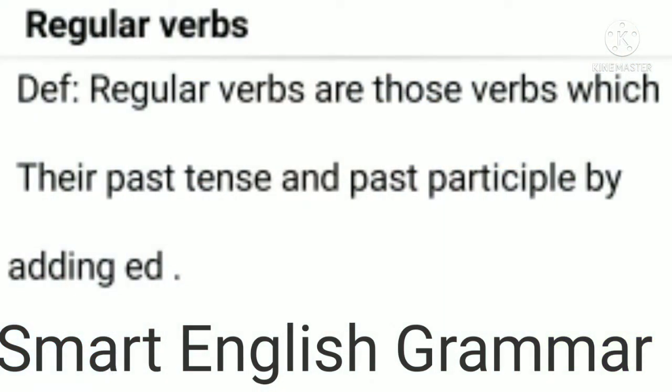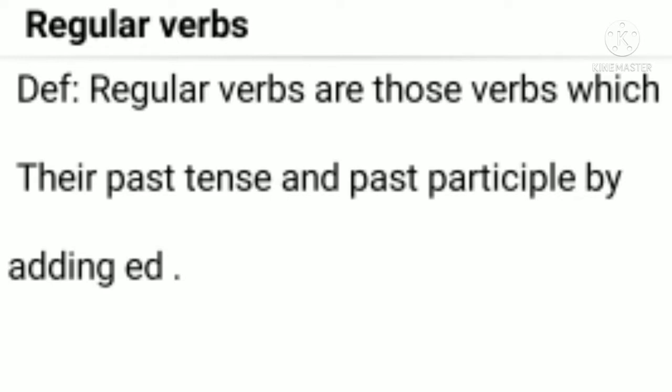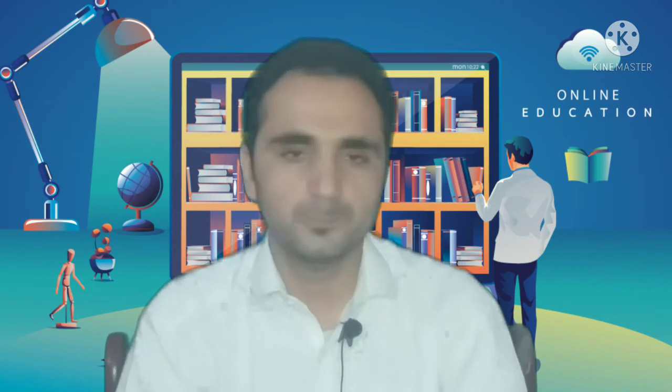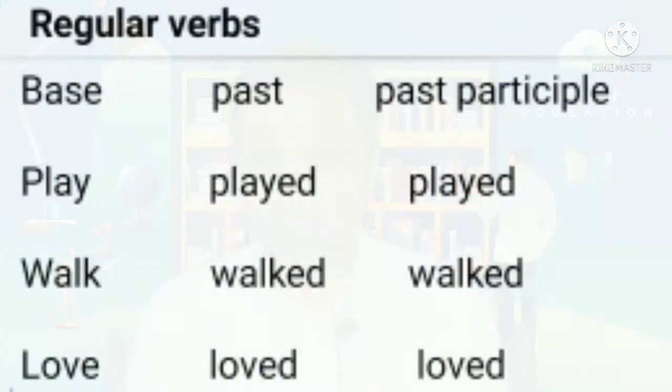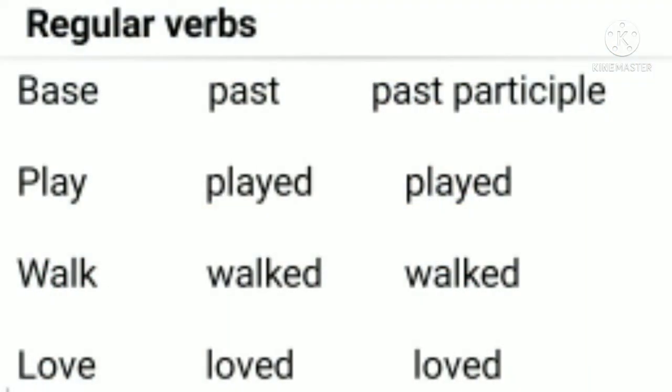Regular verbs are those verbs which form their past tense and past participle by adding ed, right? It means that regular verbs have a specific pattern in order to change them into past or past participle, according to the rules and the definition that we have discussed, right? Through examples we will understand it easily.